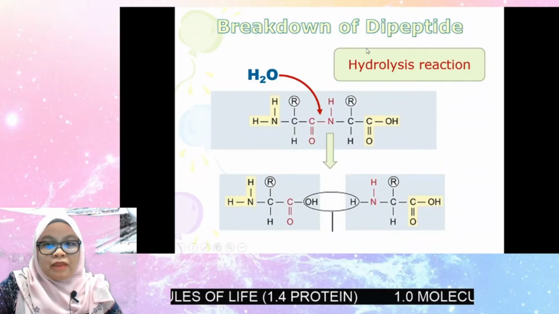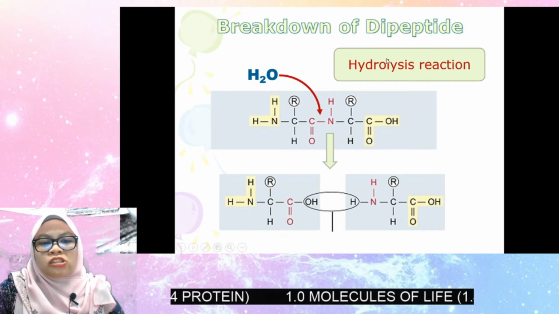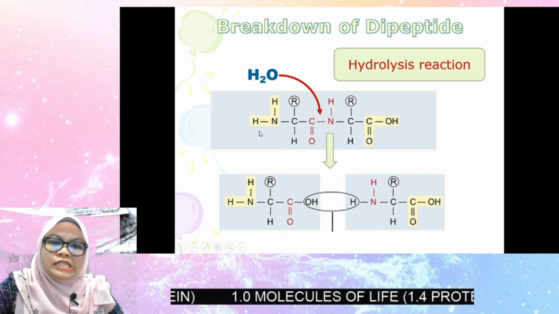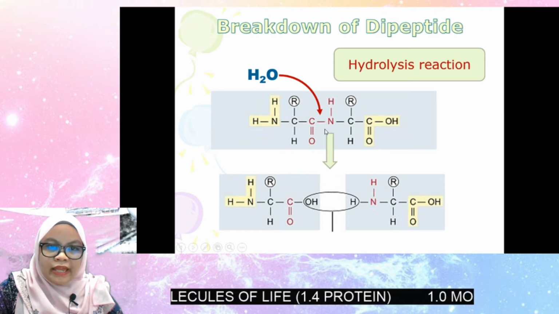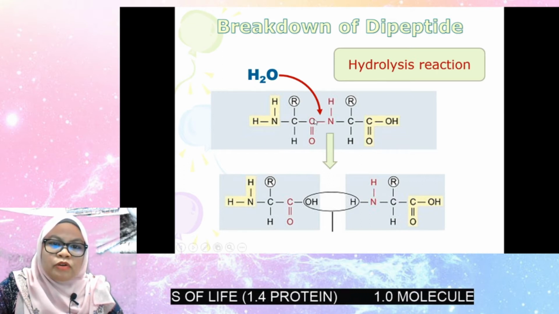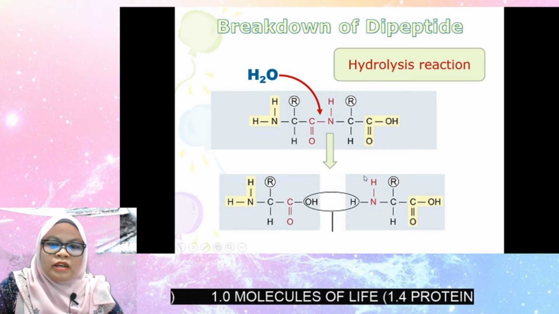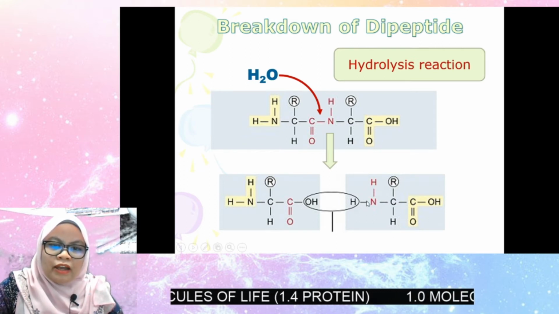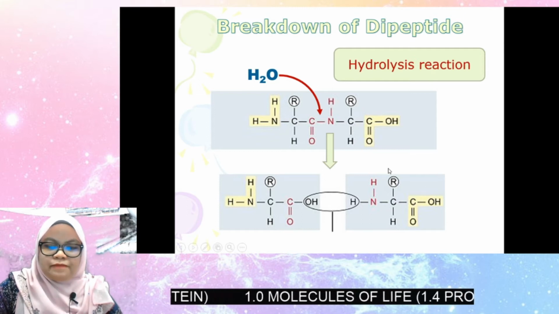Then the breakdown of a peptide involves a hydrolysis reaction, meaning the process involves addition of a water molecule. This is the structure of a dipeptide. When one molecule of water is added, the carbon here will get back the hydroxyl group, so the carboxyl group is complete now. For the second amino acid, the amino group will get back the hydrogen atom, so now we have two molecules of amino acid.